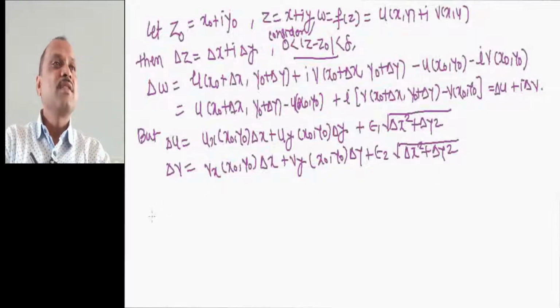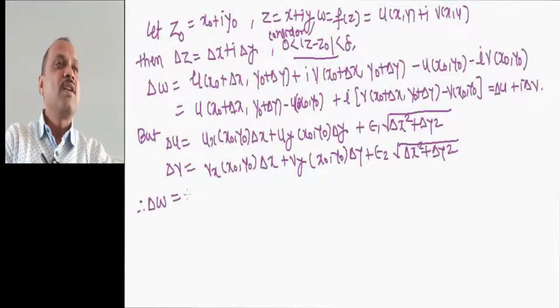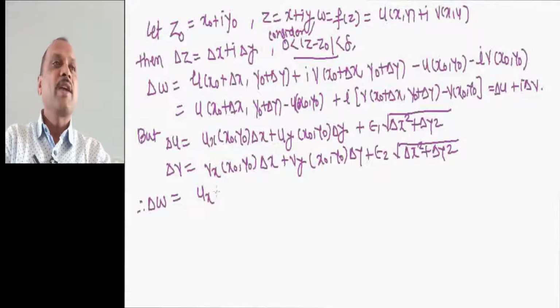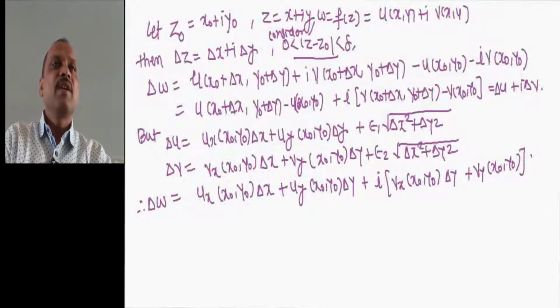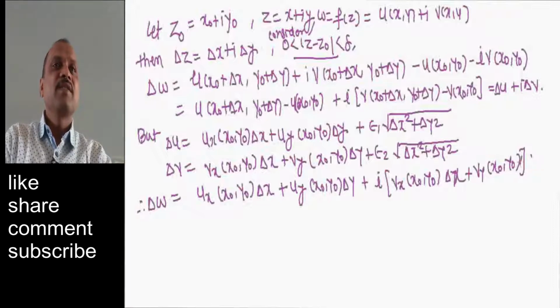Then what we get here is, therefore, delta w equal to ux at x0 comma y0 into delta x plus uy at x0 comma y0 into delta y plus i into Vx at x0 comma y0 into delta x plus Vy at x0 comma y0 into delta y, plus epsilon 1 plus i into epsilon 2 into under root of delta x square plus delta y square.